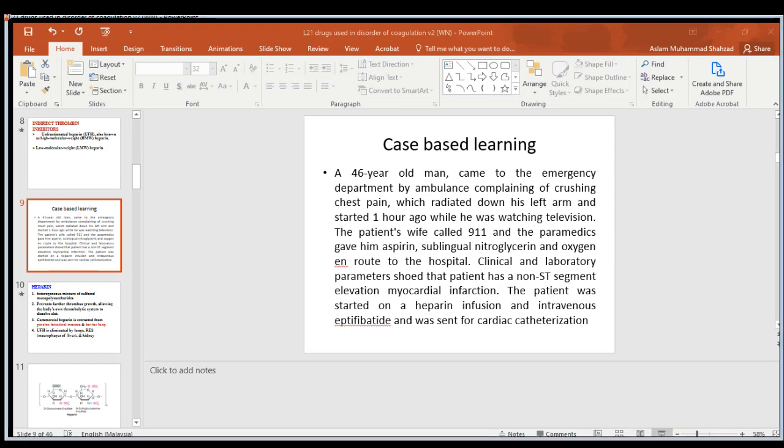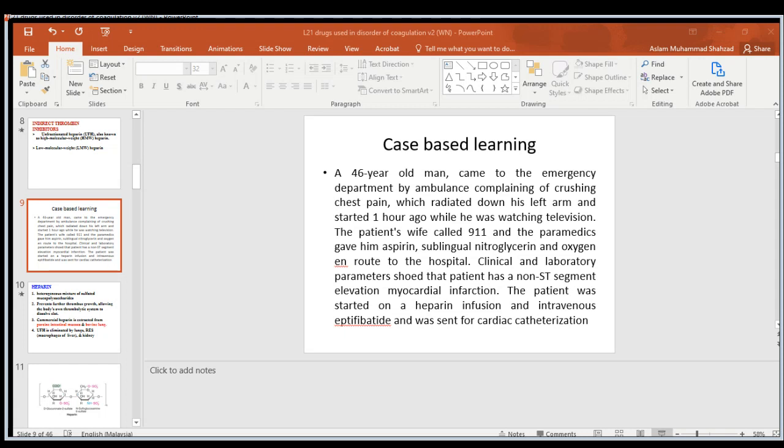So let's start with a case study. A 46-year-old man came to the emergency department by ambulance complaining of crushing chest pain radiating down his left arm, which started an hour ago while he was watching television. The patient's wife called 911, and the paramedics gave him aspirin, sublingual nitroglycerin and oxygen en route to the hospital.